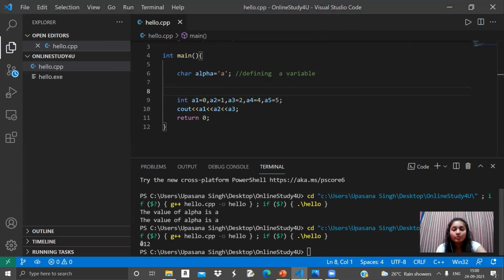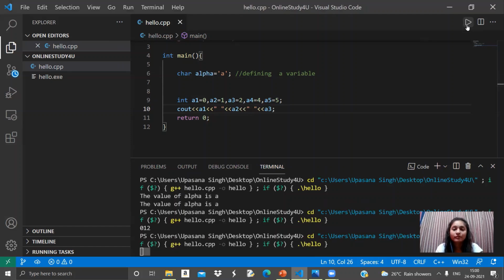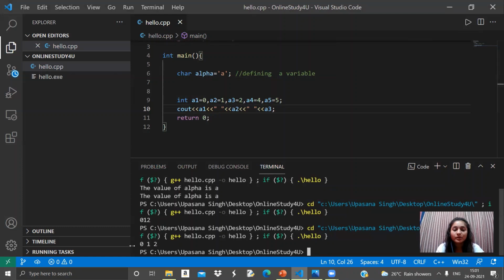So here's our output 0, 1, 2. Right now, this is not clear, right? So what we can add is one space between them. Since my double quotes contain nothing but a space, that's why it will give a space between my outputs. Yeah, now it is more clear, I guess. I have 0, then the space, then 1, then space. You can cout like this as well.